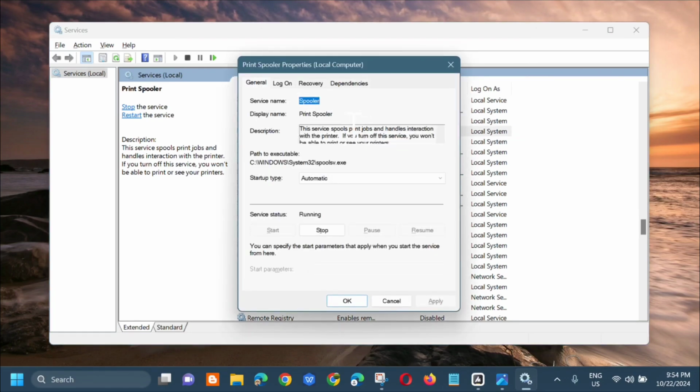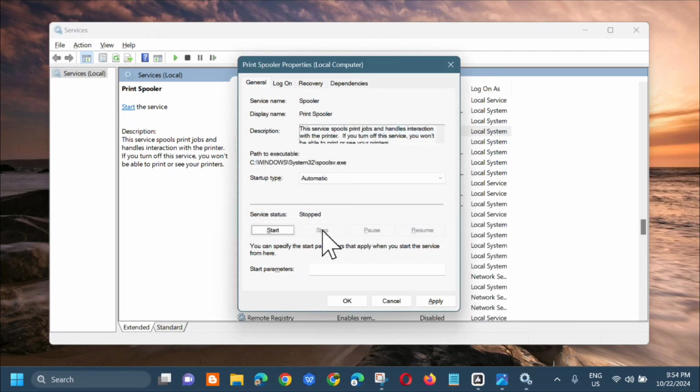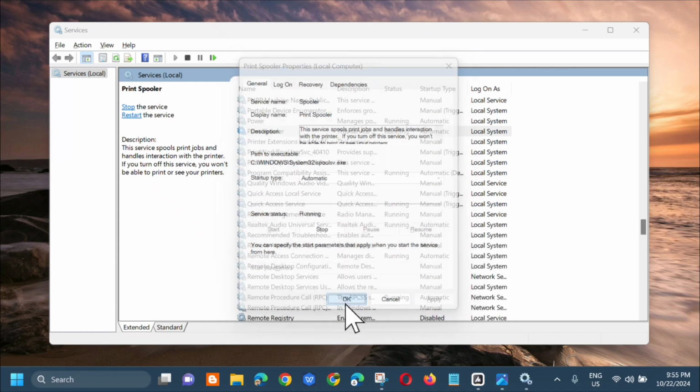And next step, so pop up itong kanyang properties. So dito lang sa general, and then dito lang sa startup type, kailangan mo lang i-select dito yung automatic, and then dito sa kanyang running, i-click mo lang dito yung stop, and then wait natin. And next step, dito sa service status, i-click mo lang dito yung start, and wait natin. Then after dito, click mo lang dito yung apply, and then click mo lang dito yung okay.